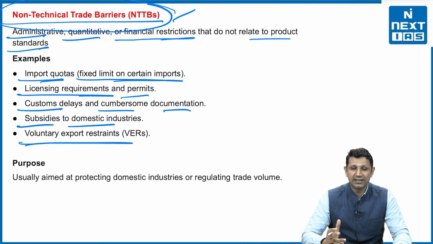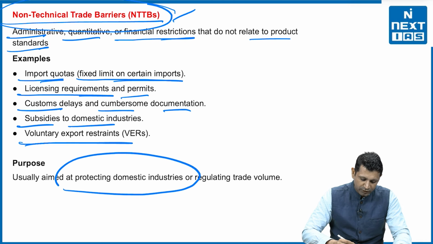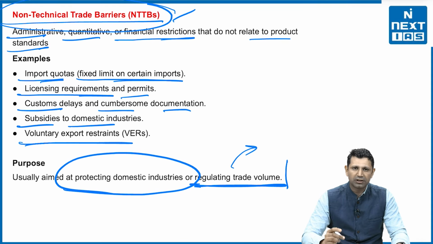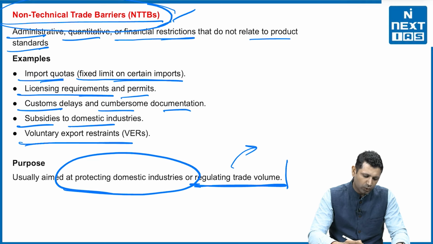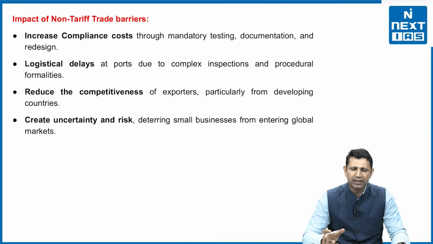Voluntary export restraints can also be there. The purpose is aimed at protecting domestic industries or regulating the trade volume. By regulating these things, they are putting restrictions on trade. So these are known as non-technical trade barriers. So these are the technical and non-technical trade barriers. So what is the impact of these non-tariff barriers?